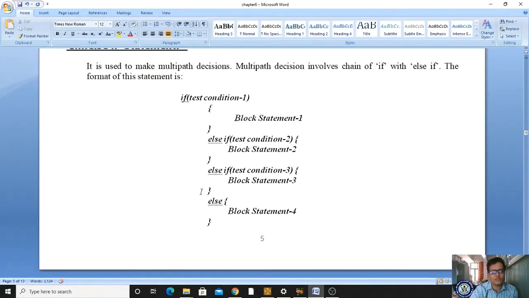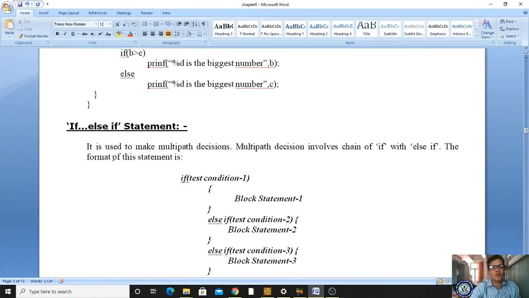Now we will see, in the last class I told about the day of the week. How many months are we having? 12 months. If I enter the month 1, then it has to print January. Your birthday also is there. Date: if I enter 1 to 30, according to that date, it has to display your day. This kind of information is essential to construct multi-path statements, for which we are using the if else if statement, also called an else if ladder.